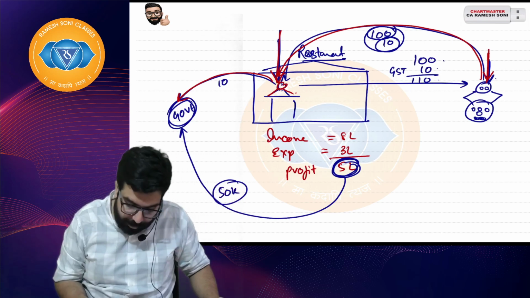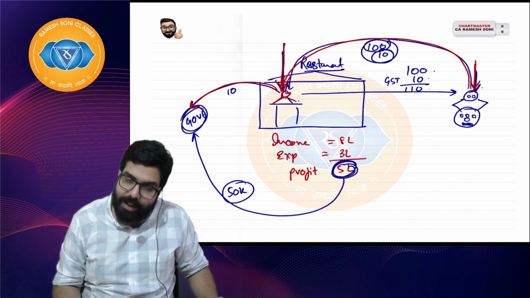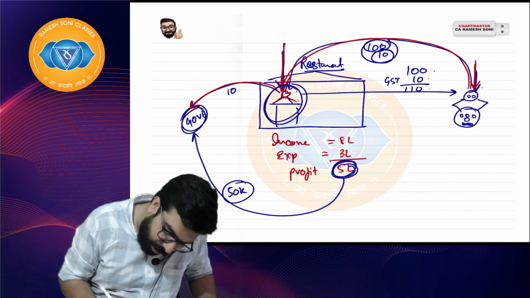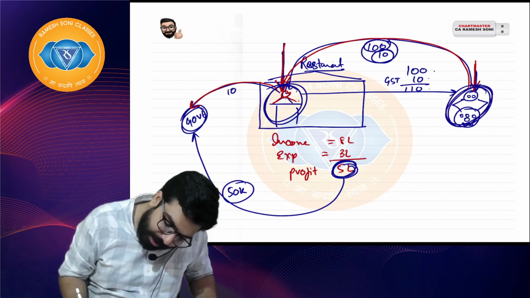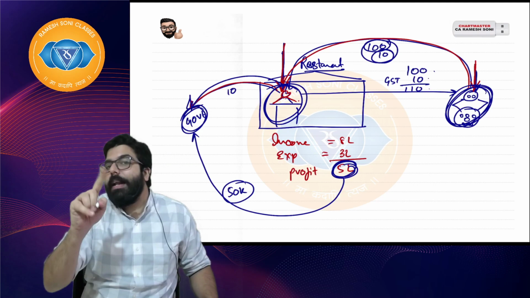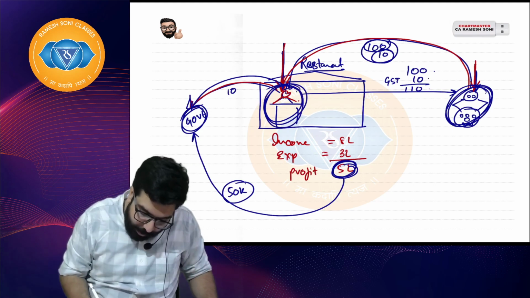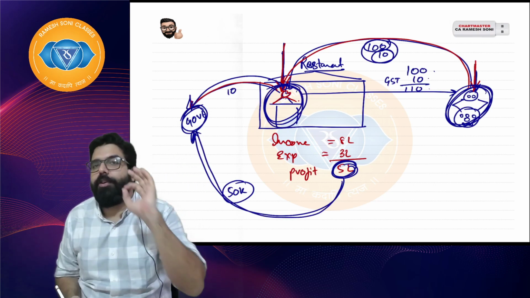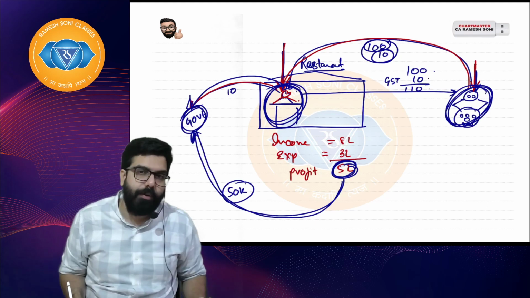Can I go ahead, everyone? So here GST is an indirect tax because it was imposed on him but collected from the ultimate consumer who is consuming, and he then paid it to the government. Direct tax is imposed on Ram only and Ram only paid to the government, so it is known as direct tax. I hope everyone is clear.